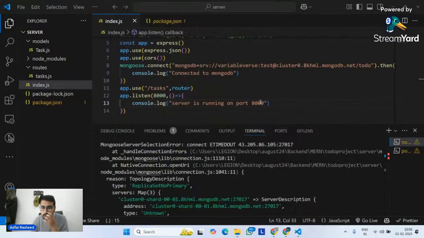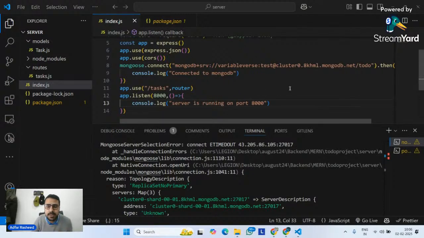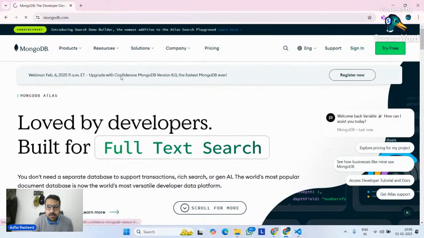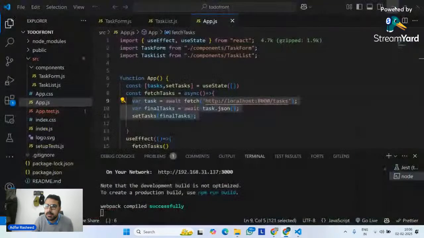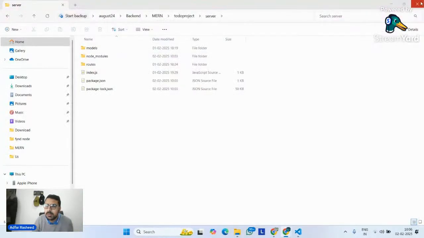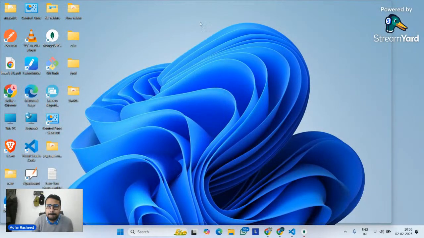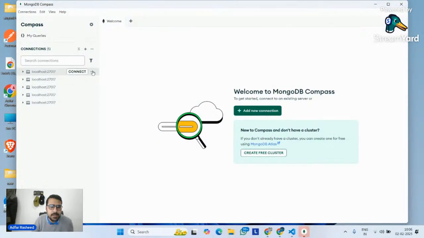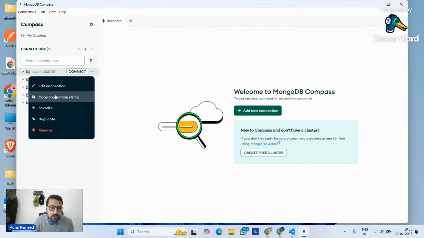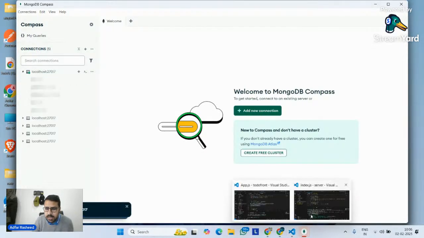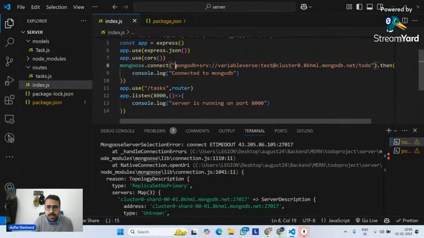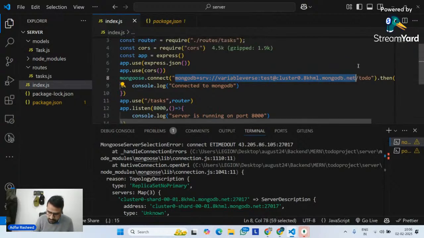It needs to open. I'm not able to open it. Why is that? Okay, working. So let me try to sign in the meantime. So let me get the connection string from here, copy connection string, and let me connect to it. And in this case, let me try to go to the database and let me try to change it. So I will, as of now, use my local MongoDB to create a connection.